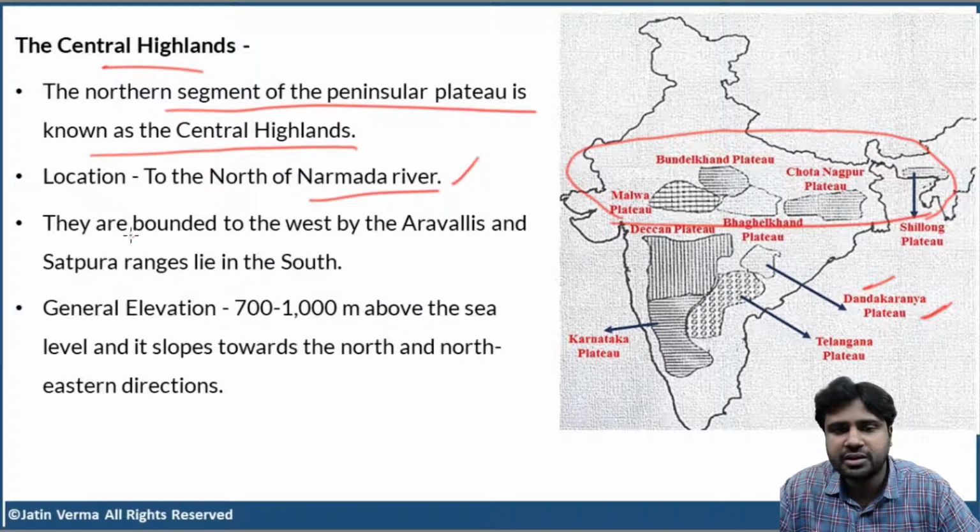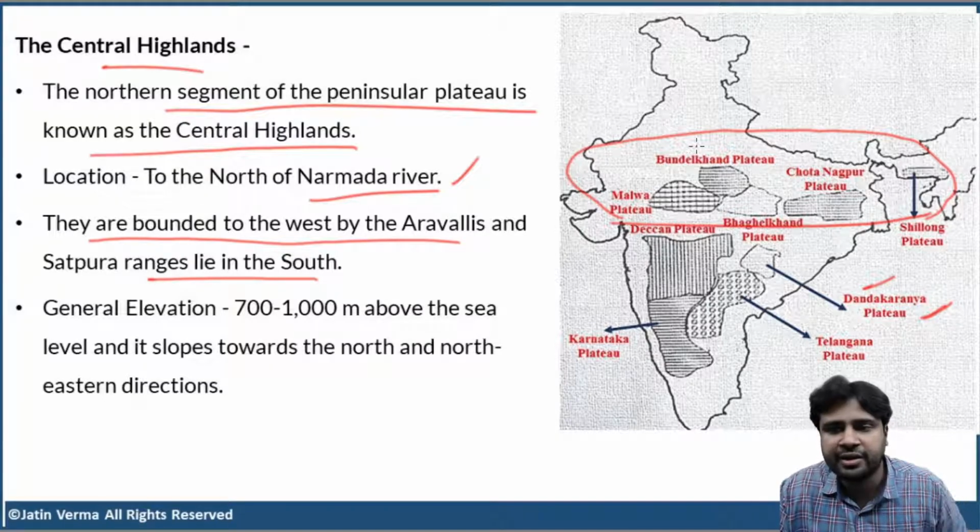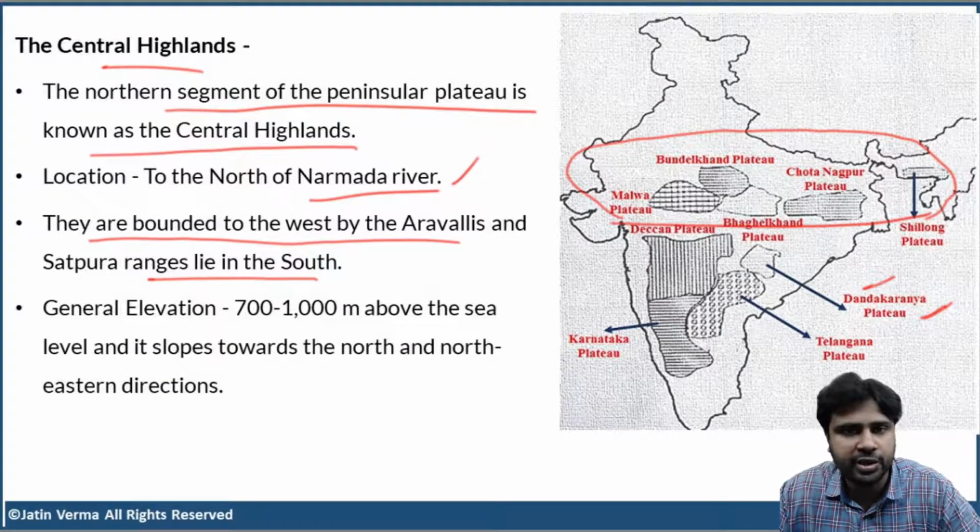Now, all these plateaus are bound by the Aravallis to the west and the Satpura ranges lie in the south. We are just trying to understand the rough location of all these plateaus. So, the Satpura range lies to the south, and to the west we have the Aravalli mountains. Clear, right?